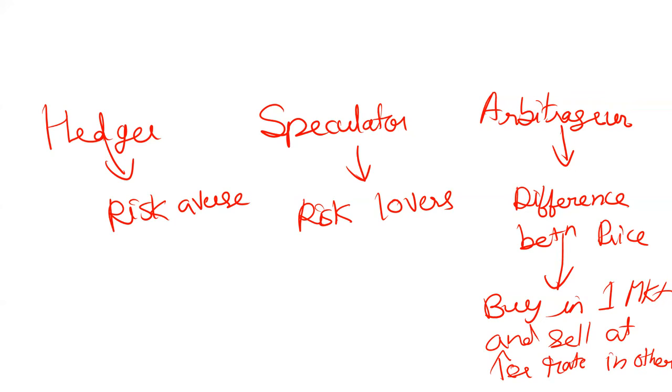Hedgers are the people who don't like to take risk, but speculators are risk lovers, so they take much risk. And arbitrageurs are the people who check the differences between prices, and to earn more profit, they buy in one market at a lower price and sell in another market at a higher price. Okay, I hope this is clear.